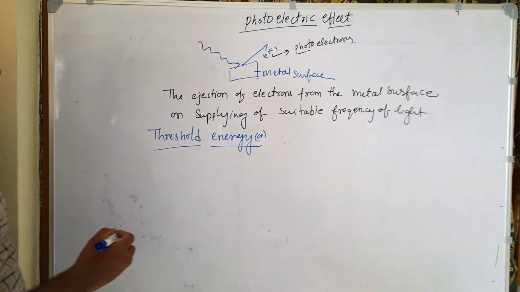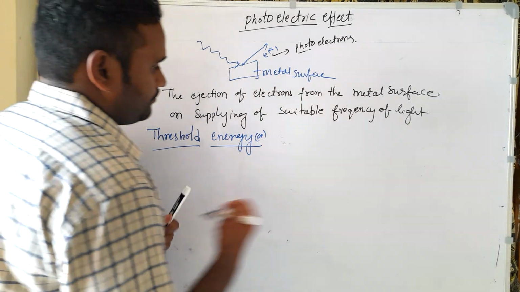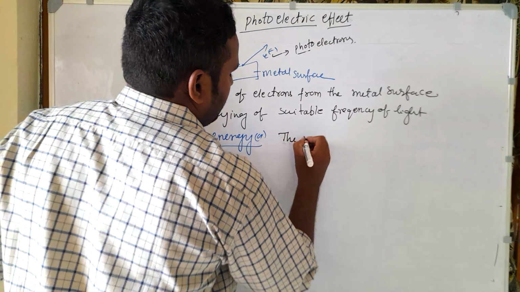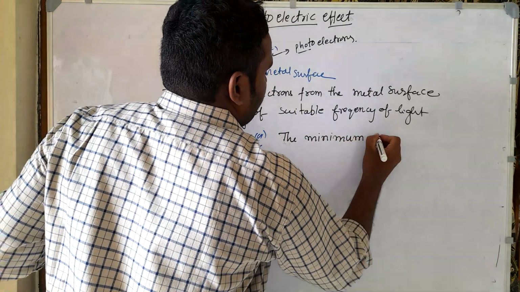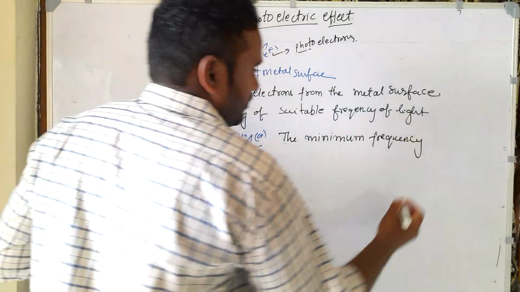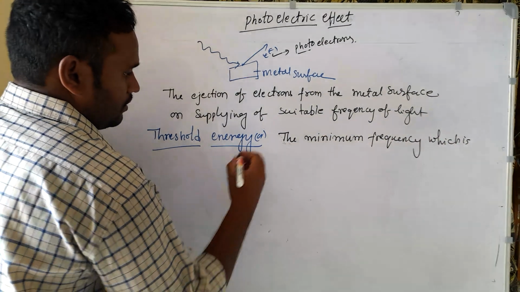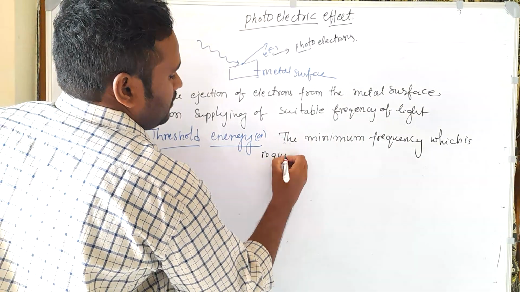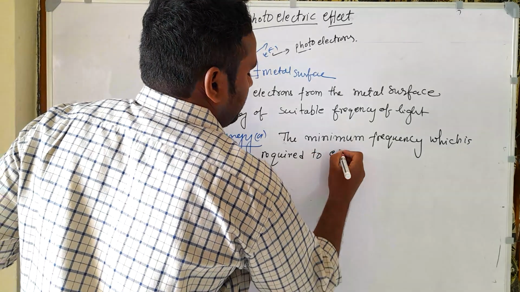Threshold energy is the minimum energy, or the minimum frequency, required to eject the electron.